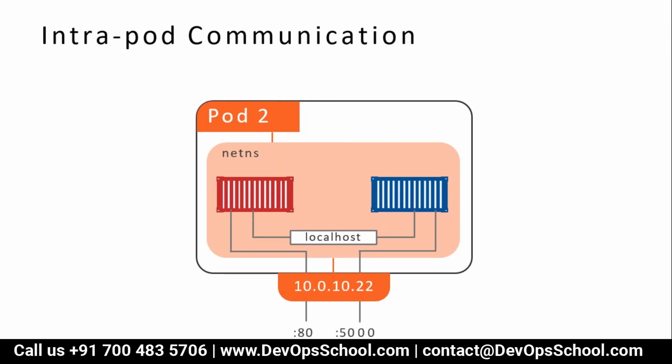See here, you have two containers within a pod. If you want them to talk to each other, you don't need to use the IP address. You can talk to each other through localhost only. But if you want to talk from outside, you have to use the pod IP address and the port number of that particular container which you are running. So this is called intra-pod communication.